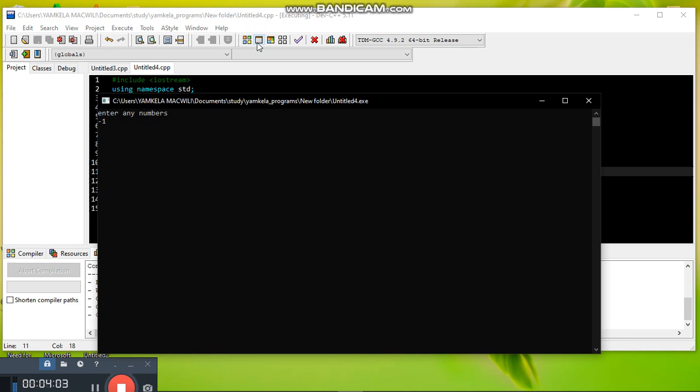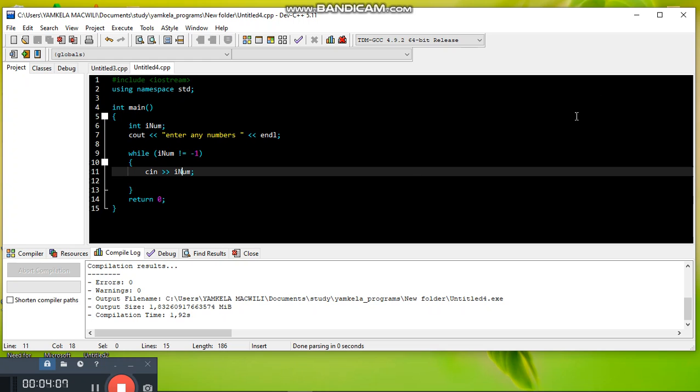If we enter -1, what happens? The program does not execute the body because the condition is initially false, as we said when we were describing the while loop. It performs the action in its body for as long as this condition is true. If it is initially false, this body will not execute. I hope I'm clear with that.